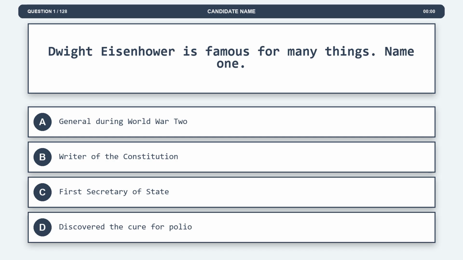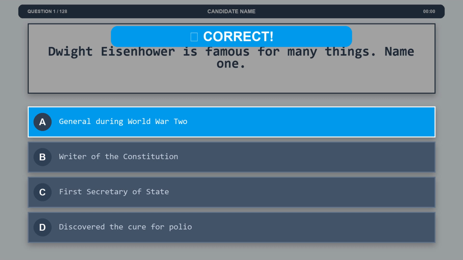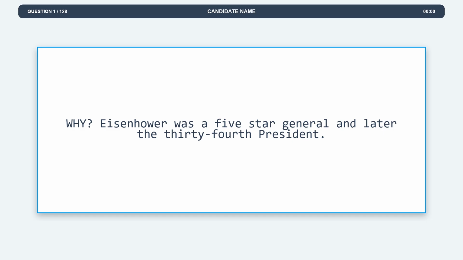Question 1. Dwight Eisenhower is famous for many things. Name one. Option A, General during World War II. Option B, Writer of the Constitution. Option C, First Secretary of State. Option D, discovered the cure for polio. The correct answer is option A, General during World War II. Explanation. Eisenhower was a 5-star general and later the 34th president.